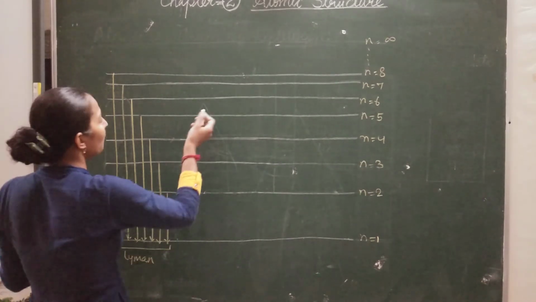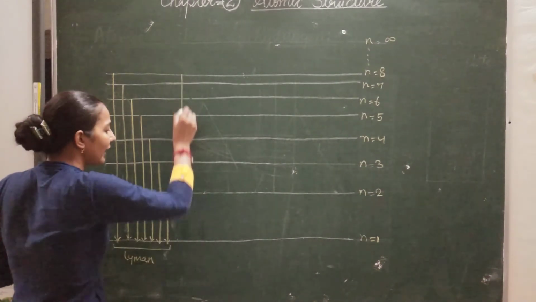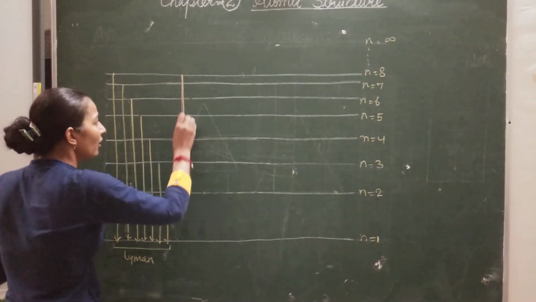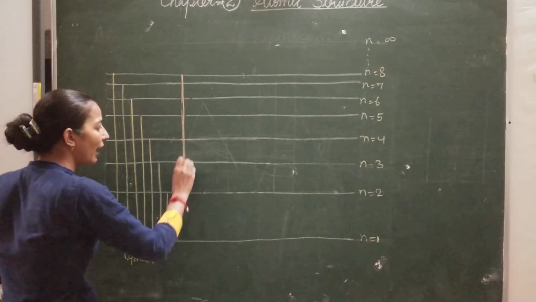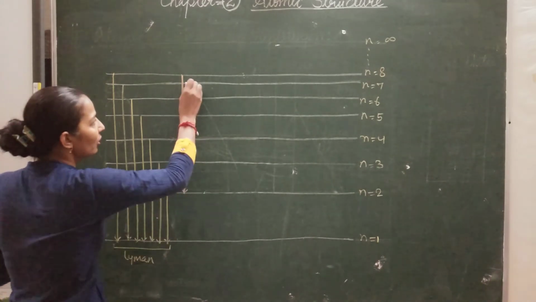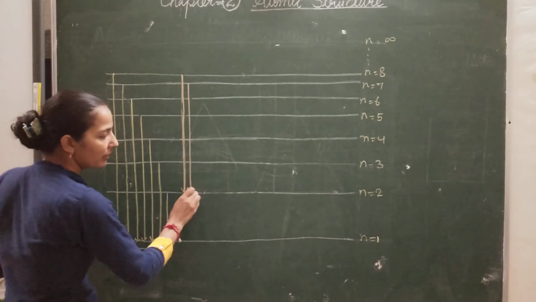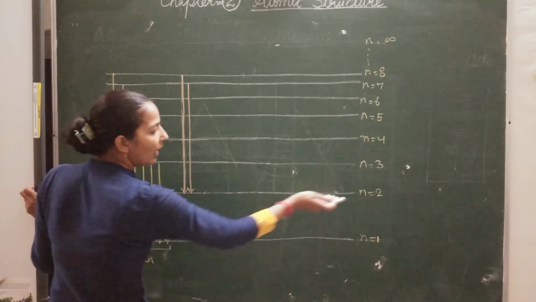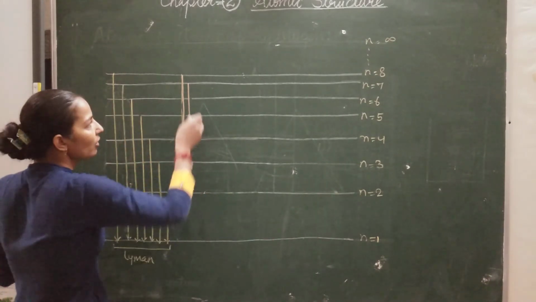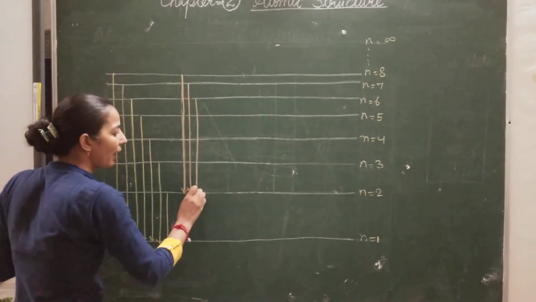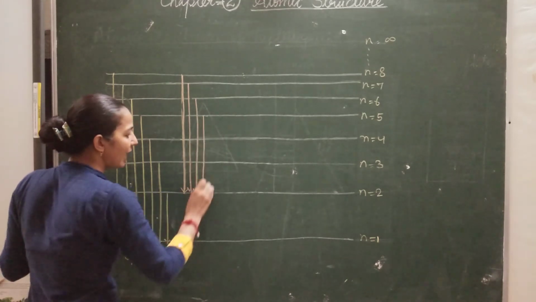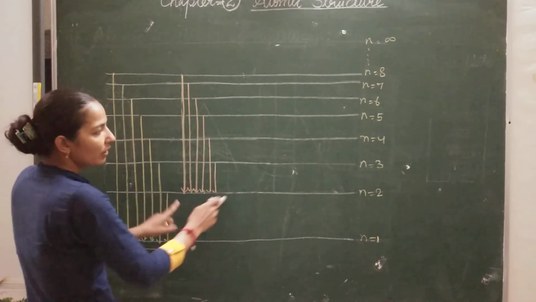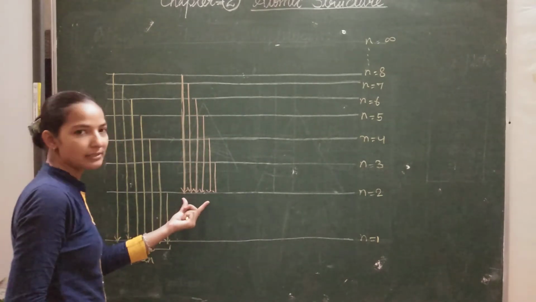Now, when electrons de-excite from higher energy states to n equals 2, the L shell, a combination of lines is obtained. This is called the Balmer series.